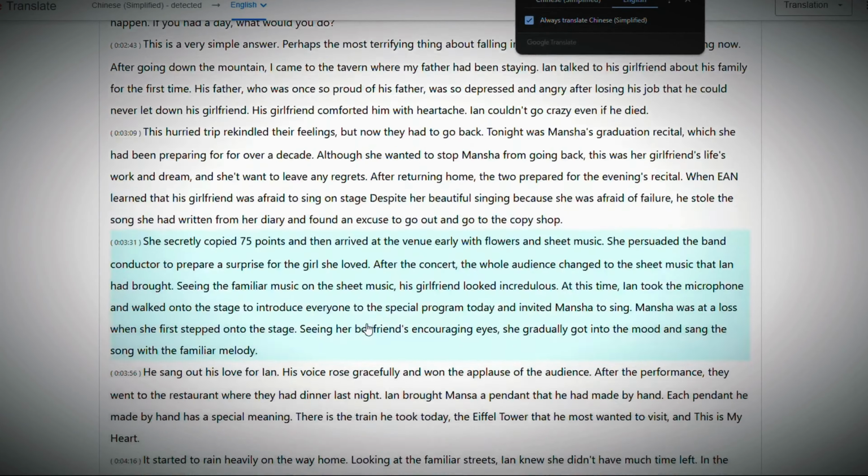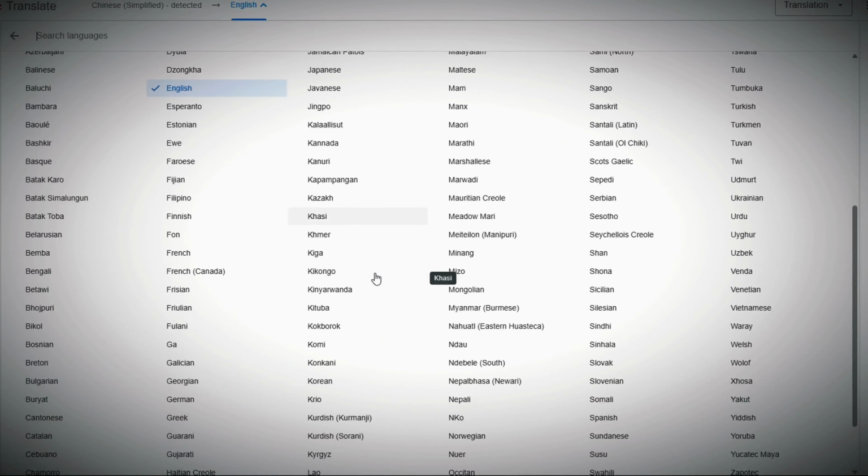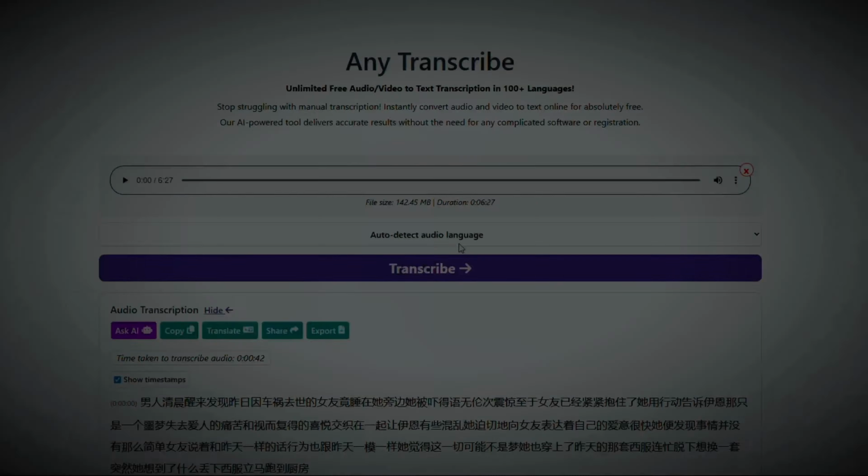So if you want to translate it into Spanish, Dutch, or any other language, you can click this drop down, then choose any language you like. You can also use Google Translate, or simply copy the Chinese script from here and ask ChatGPT to translate it for you. When I get my English script, I copy it and head over to ChatGPT.